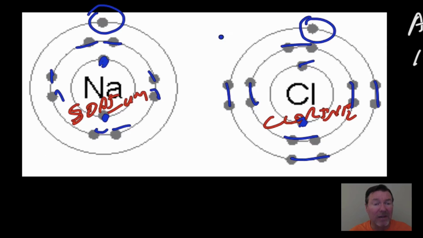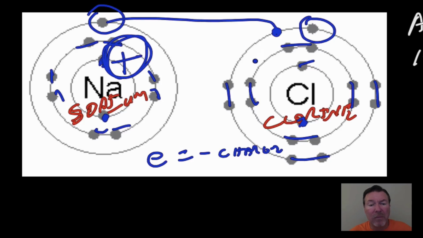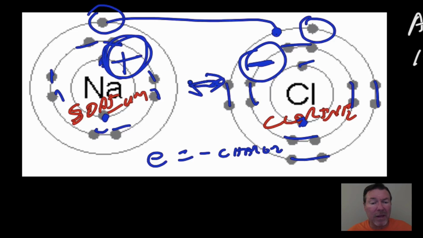Well, it wants 8. So what will happen is this electron will travel over and attach itself over there. Remember, electrons are negative charge. If we take away a negative, sodium becomes a positive atom. If we add a negative, this becomes a negative atom. And like magnets, north and south pole attract, in this case, positive and negative attract, and the atoms are pulled towards each other. And that's actually how we get sodium chloride, which is table salt.